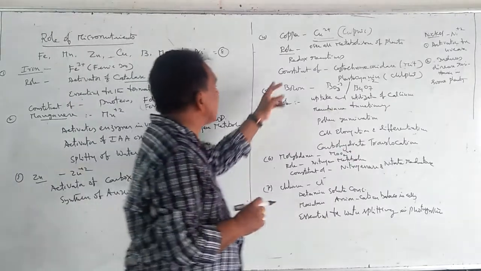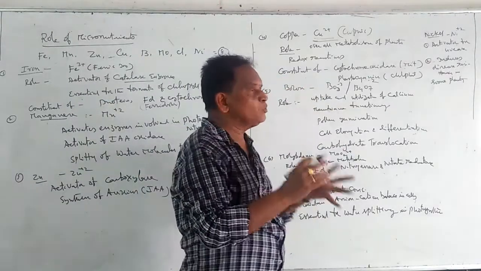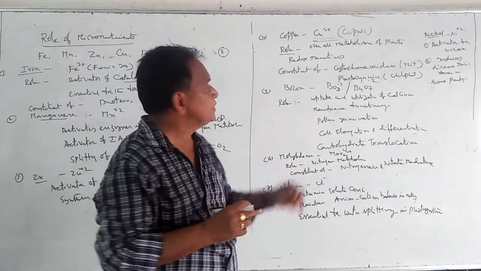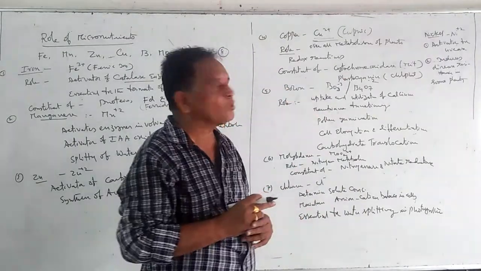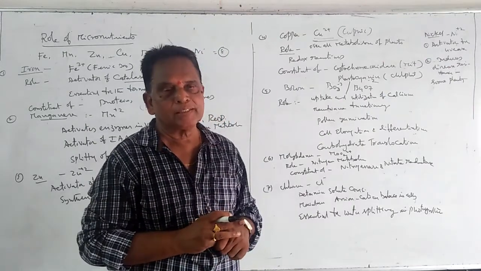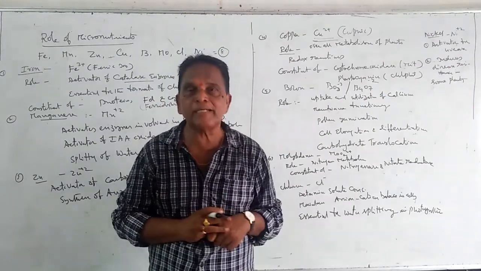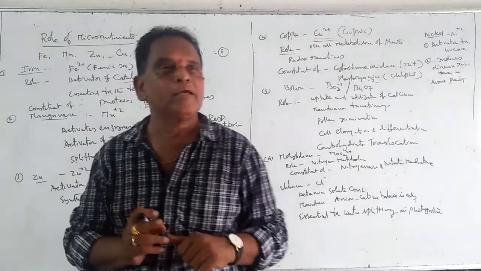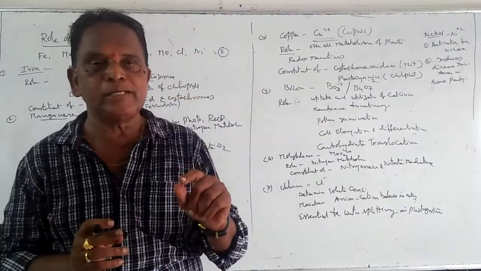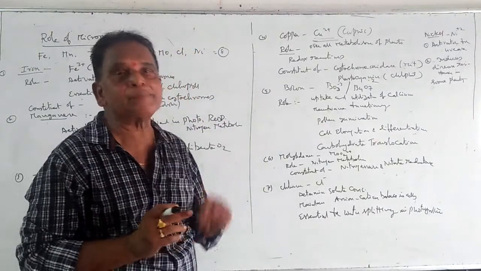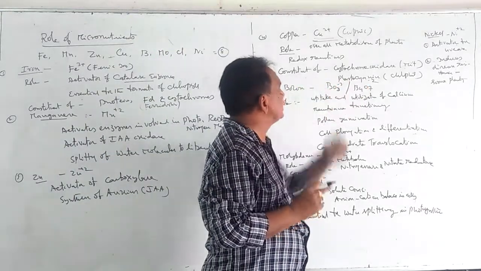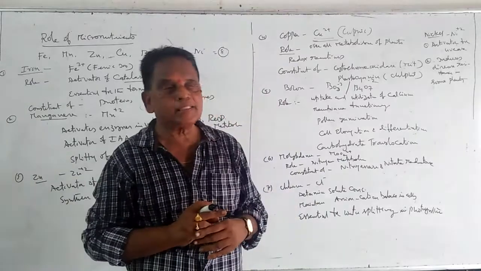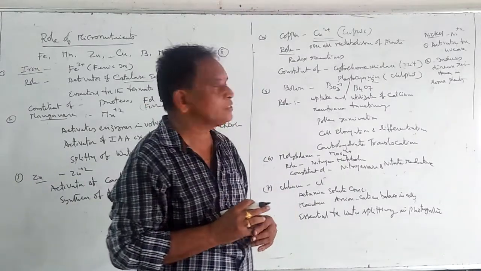And coming to the constituent, copper is a constituent of an enzyme called cytochrome oxidase. This cytochrome oxidase is abundant in mitochondria, and it is involved in respiration. Copper is also a constituent of an enzyme called plastocyanin.